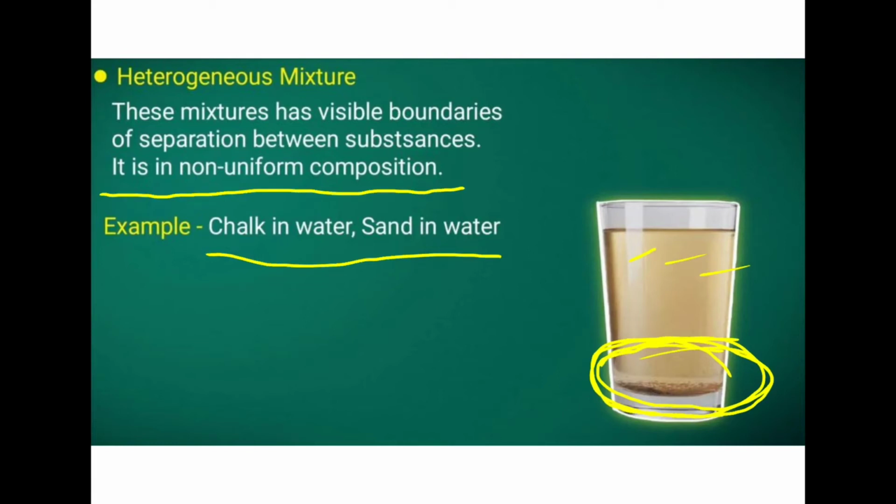Why? Because downside there is so much sand, and it will be different in different compositions, based upon mass and also based upon solubility. So many criteria are there. So it is a non-uniform composition. Understood? Because it is not spread everywhere uniformly. It means not uniformly spread. That is about heterogeneous mixture.